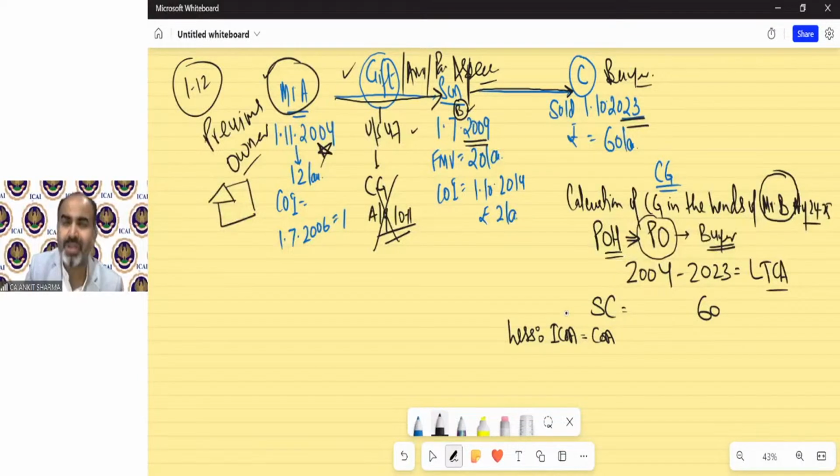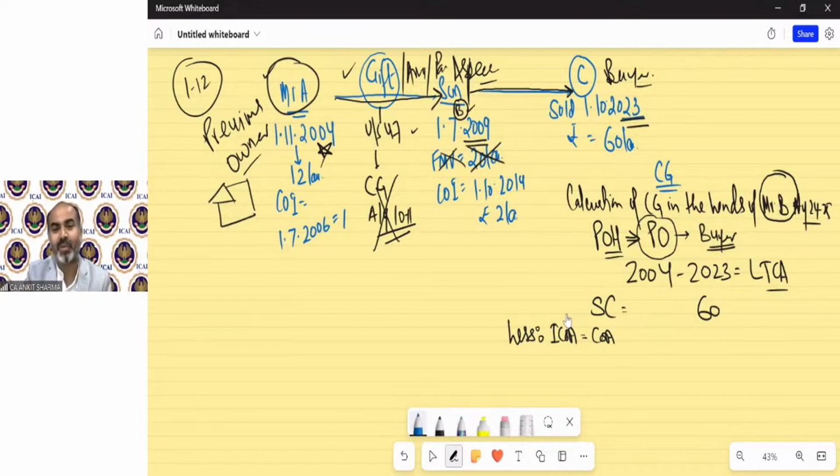Again, what is the cost of acquisition in the hands of Mr. B? This SPMV is irrelevant. Cost of acquisition means, has anything been paid by Mr. B, the son? No, he received that asset for free. But special provisions are there. So technically we should write 0 because the assessee did not pay anything for it.